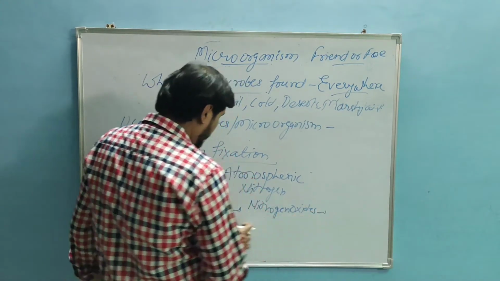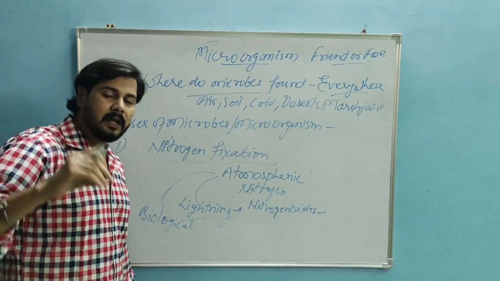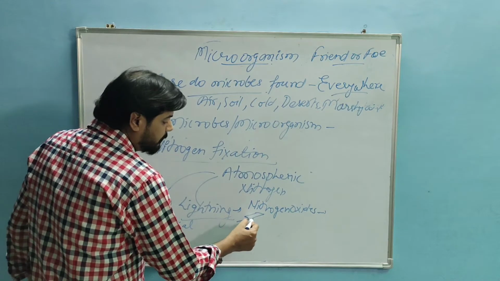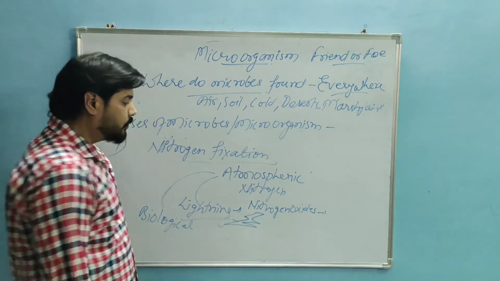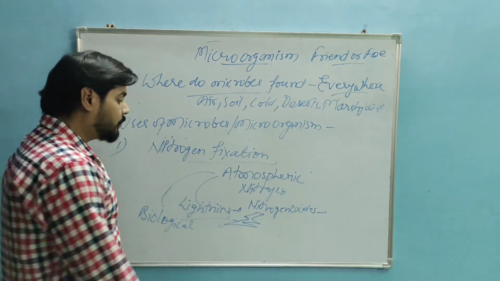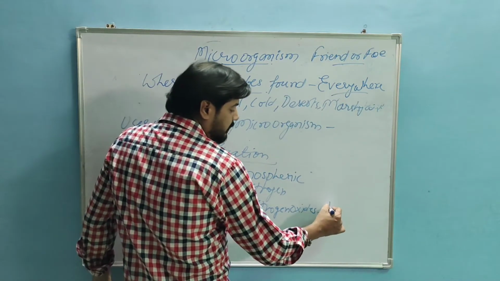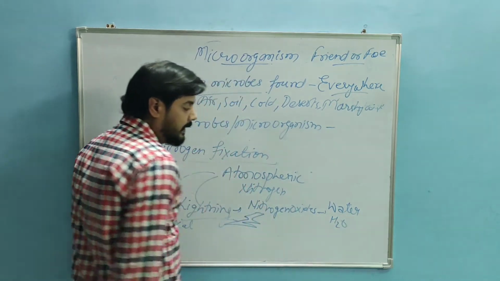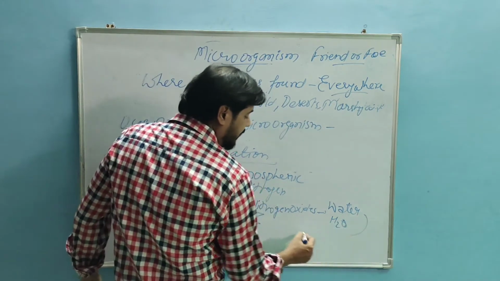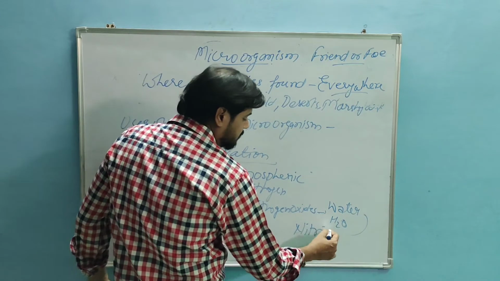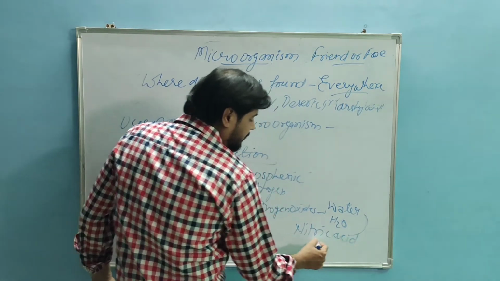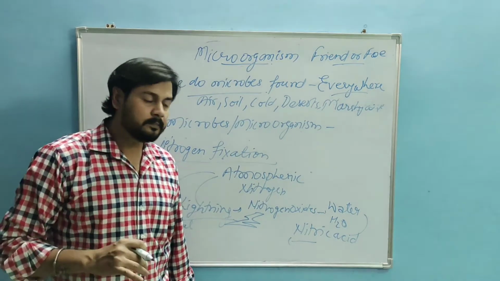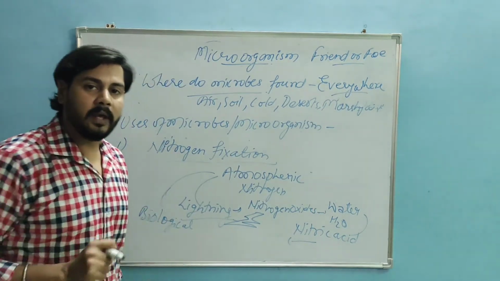When there is lightning and thunder, the nitrogen breaks down into nitrogen oxides. Then the nitrogen oxide reacts with water present in the atmosphere, H2O, and they make nitric acid. This nitric acid comes with the rain and gets mixed with the soil.